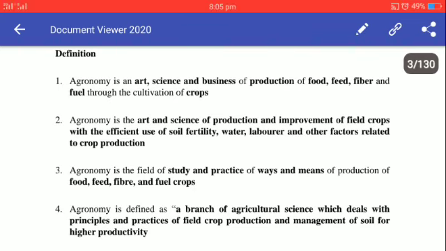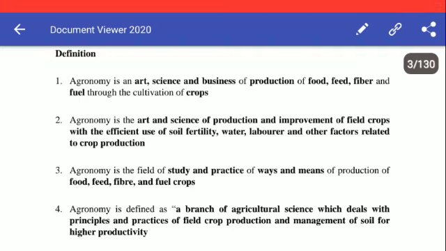Okay, so art, science and business of production of what? Production of food, production of feed, production of fiber, and production of fuel.